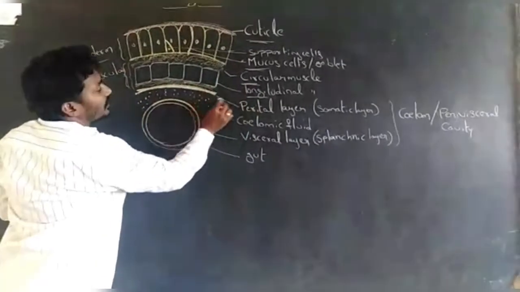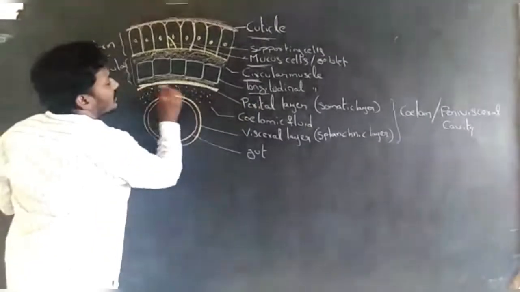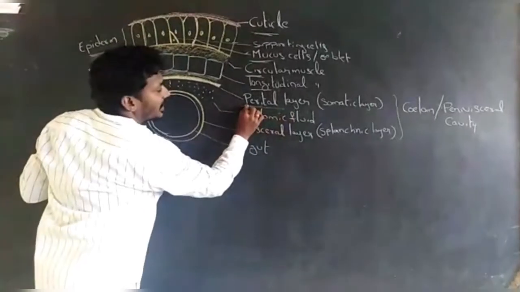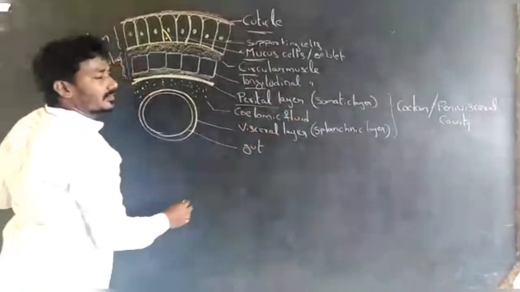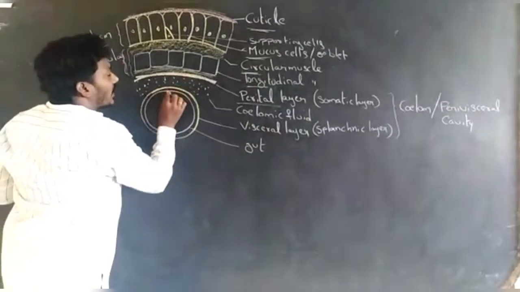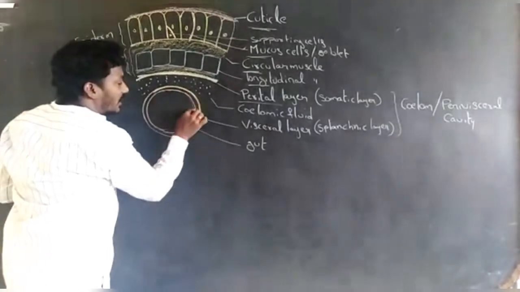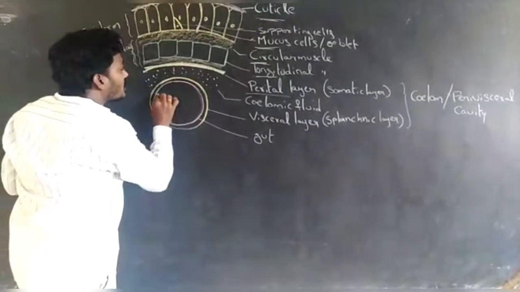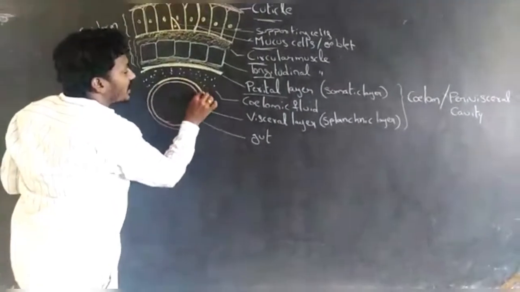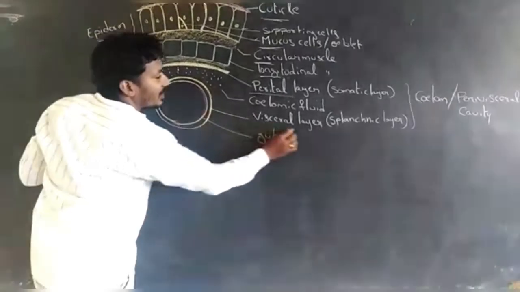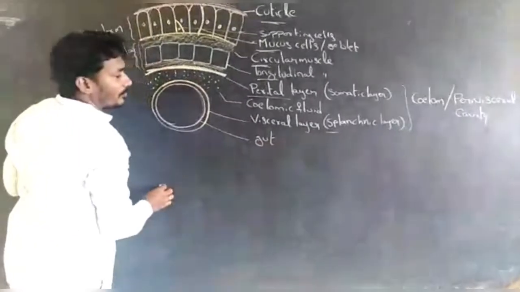The next layer is the parietal layer or somatic layer. The alimentary canal is surrounded by the visceral layer or splanchnic layer.